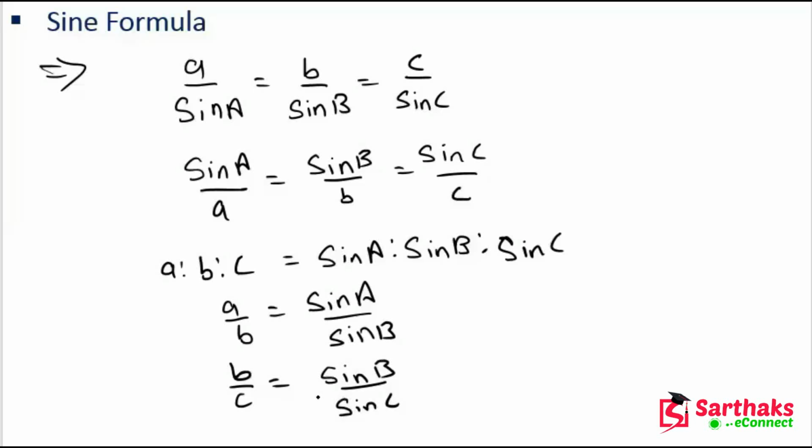So it denotes that if we divide side A by the sine of angle A, it is equal to the division of side B by the sine of angle B, and also equal to the division of side C by the sine of angle C. Or the sides of a triangle are to one another in the same ratio as the sines of their opposite angles. So sine A is a number and A is a length.